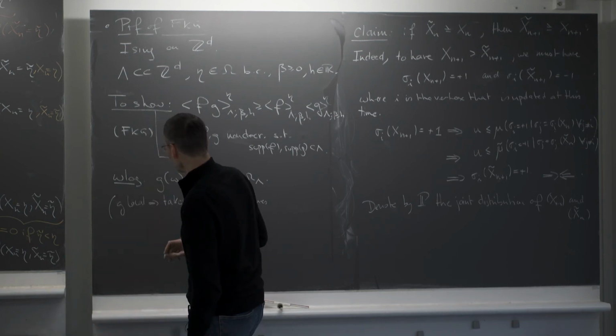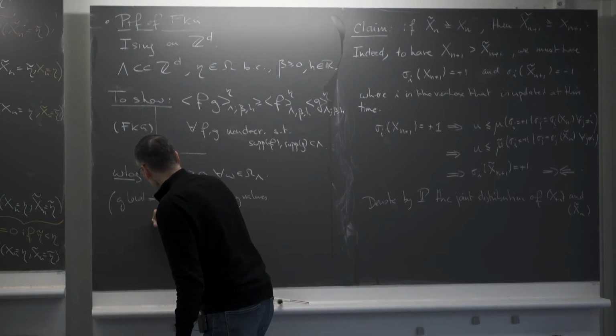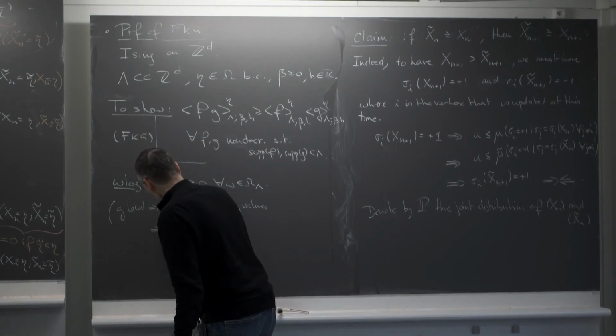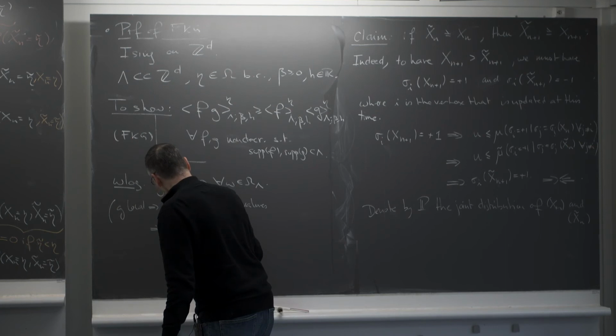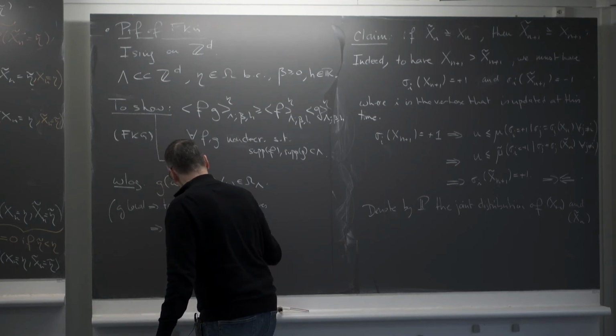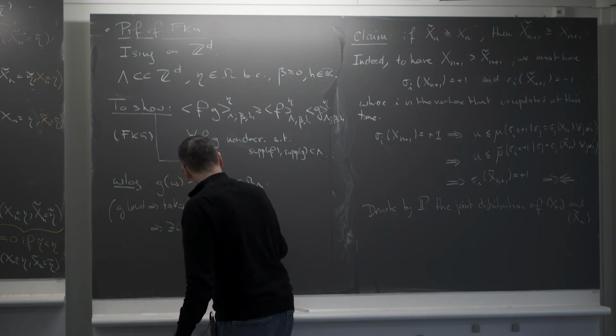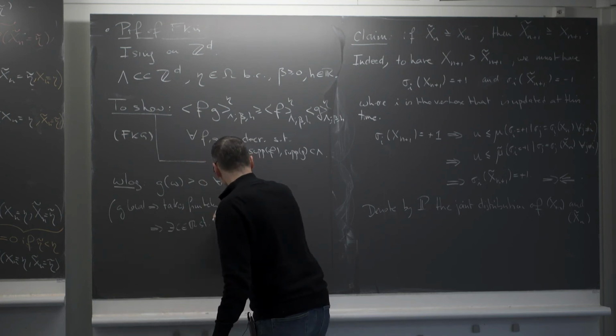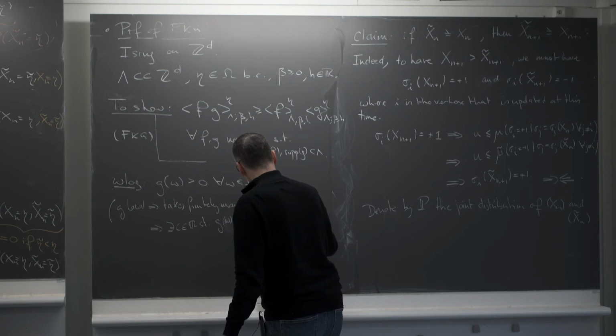So there exists C in R such that G of omega plus C is strictly positive for all omega.